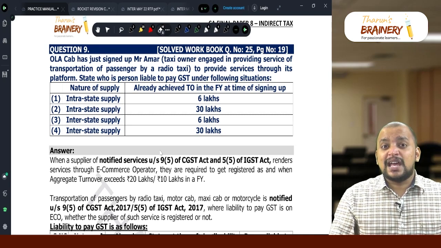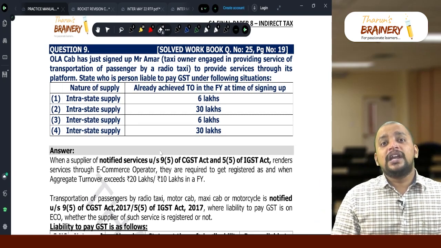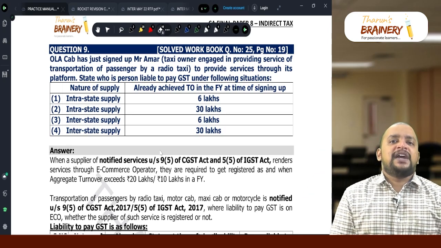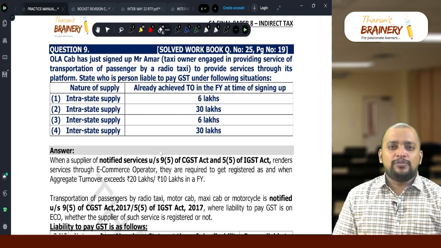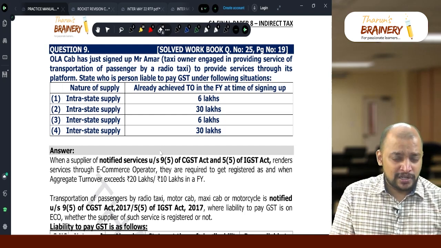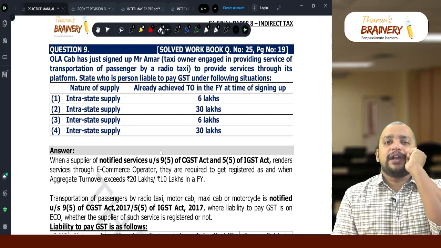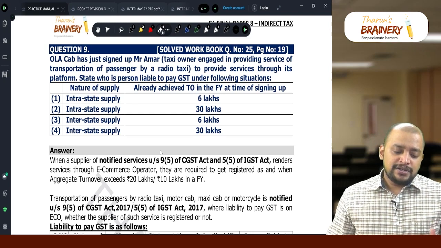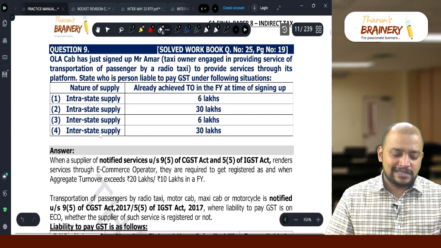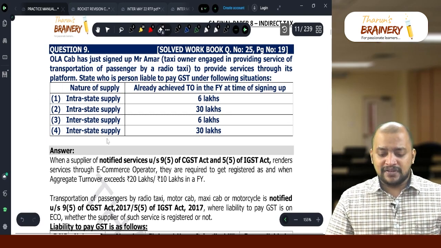Whereas in case of housekeeping services and accommodation services, only when the supplier is unregistered, that service is notified under 95, where e-commerce operator is liable to pay GST. So in this case, this is a transportation of passenger service. Always the liability is on e-commerce operator only. Okay. So first case intrastate, second case intrastate, third case interstate, fourth case interstate, whatever the case may be.